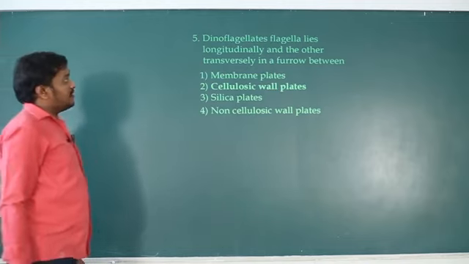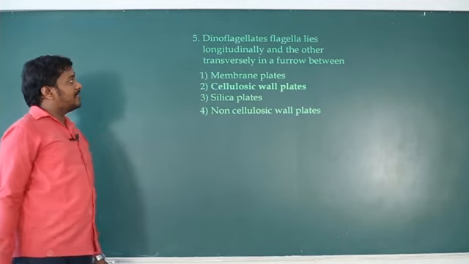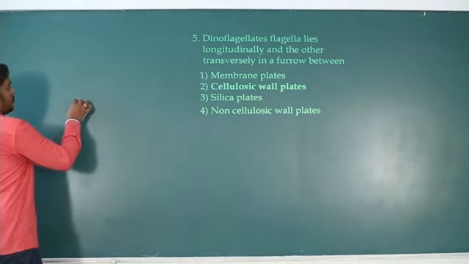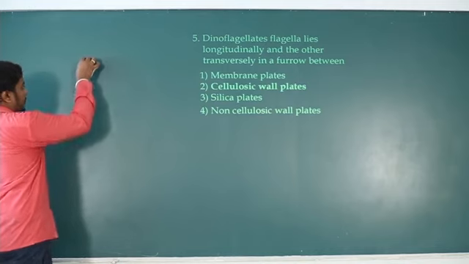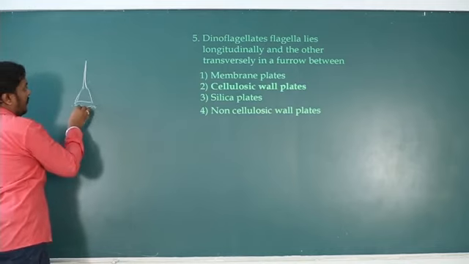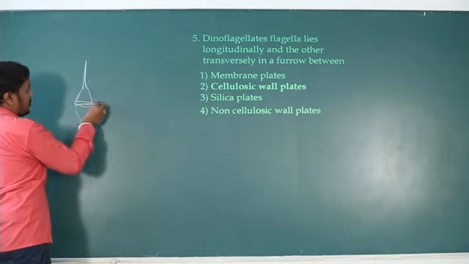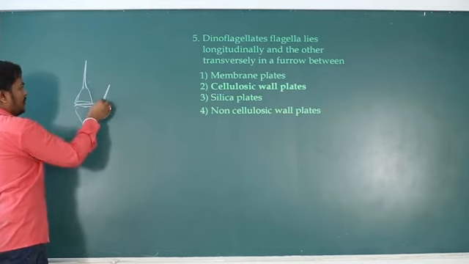So dinoflagellates, flagella lies longitudinally and other transversely in a furrow between. So in case of dinoflagellate, one flagella is present, that is vertical, and one more flagella which grows horizontally like this, then will become vertical.